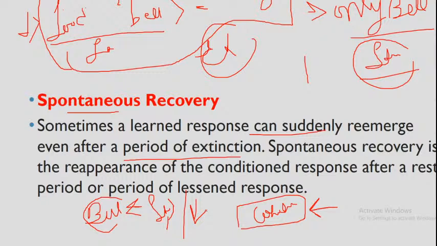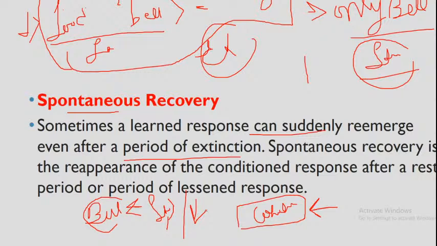When the dog can discriminate between both different types of stimulus, that is called stimulus discrimination. Clear? And when you just ring the bell for some days, then you observe that the salivation does not occur, because now the dog knows that only the sound is coming, but the food is not coming.